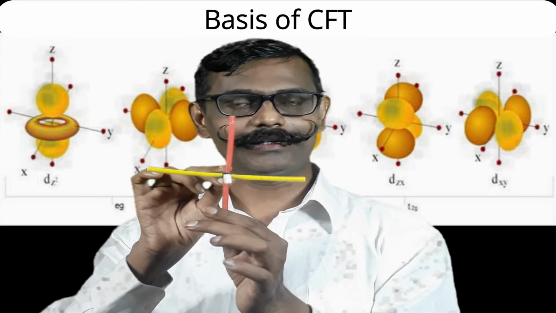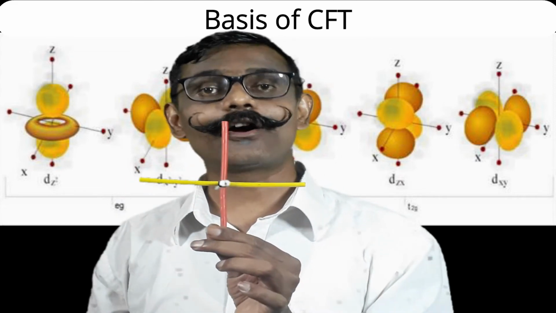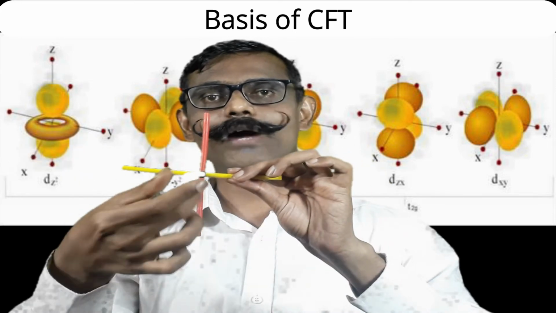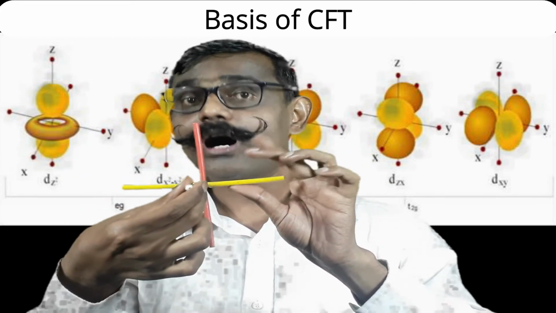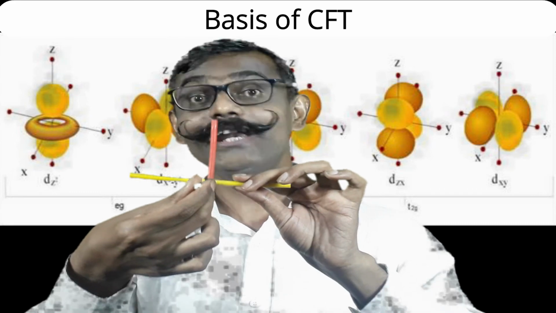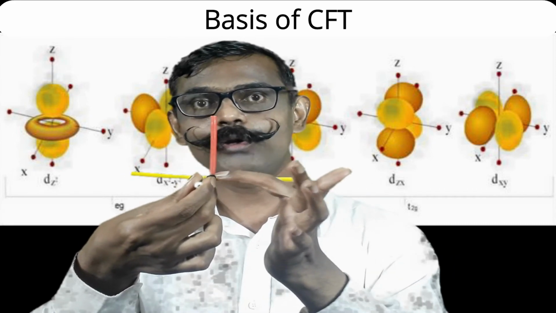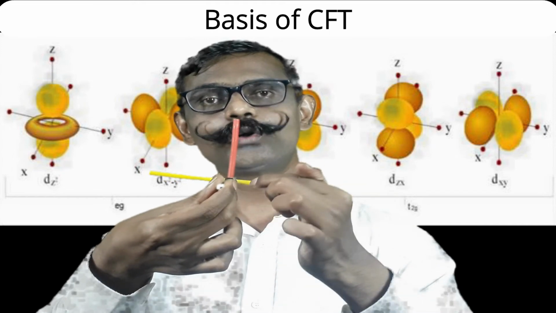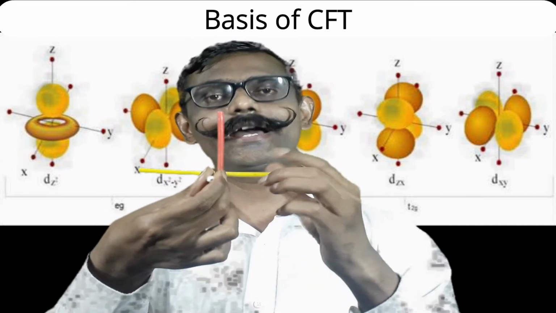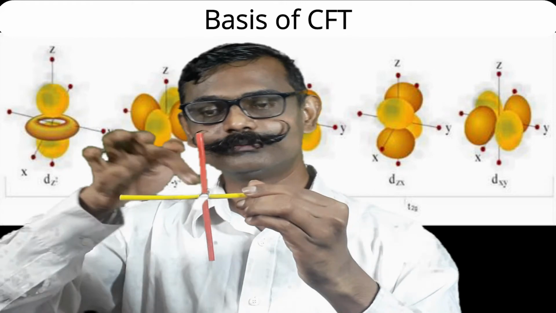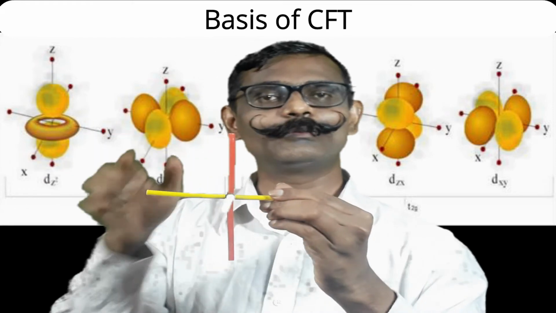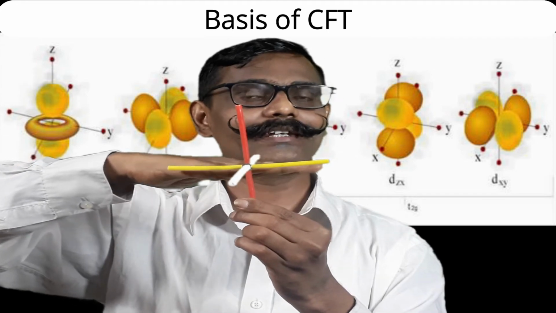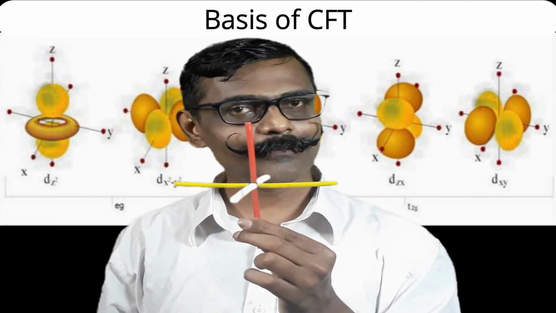Now last orbital, that is xy orbital, dxy orbital. It is your x-axis and y-axis. Where will be the lobe? Along x and y? No, in between x and y. So lobe will be between x and y, making 45 degree angle to x-axis or to y-axis. Similarly, opposite lobe, third lobe and last lobe. Likewise, the lobes will be in xy plane. Is this dxy orbital clear?